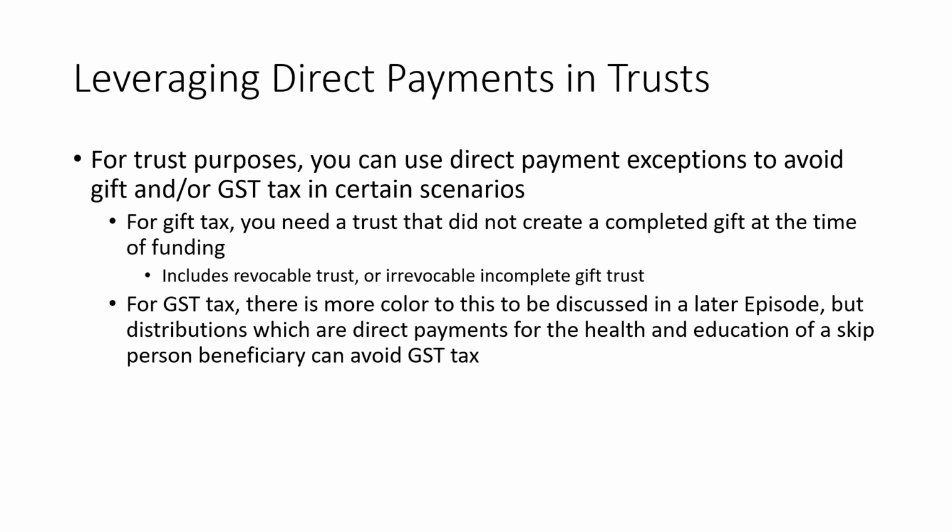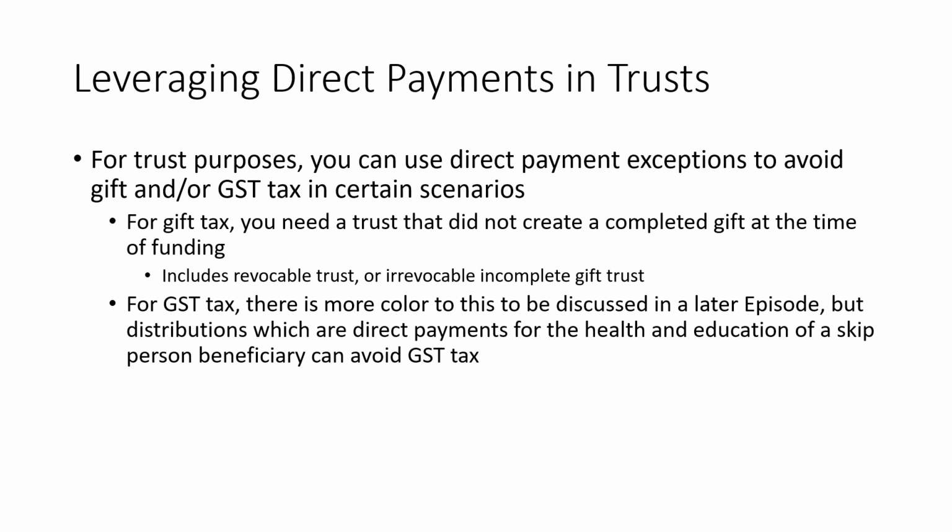Similarly, for the generation-skipping transfer tax, there are some other requirements to this, to be covered in a later discussion, a later episode. But leveraged right, you can also use this exclusion to take a trust that's not exempt from the GST tax and look at how this applies to distributions to beneficiaries who are skip persons.